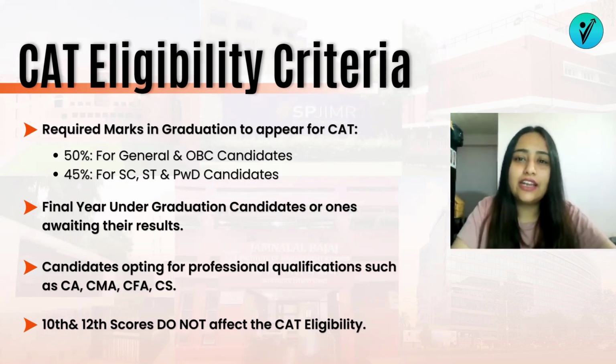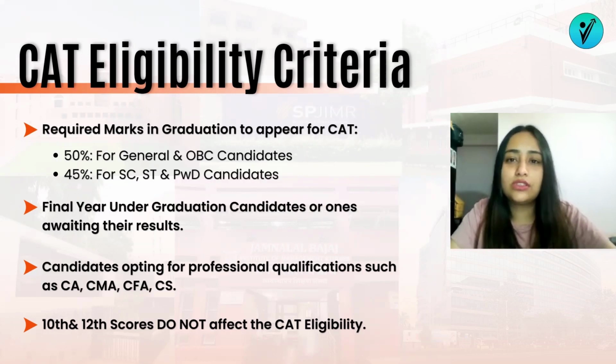There are certain candidates who opt for certain professional courses like CA, CS, CFA. Even those candidates are eligible to apply for CAT. You just need to make sure that you have cleared the exam on the level which is considered equivalent to your graduation. आपकी CAT eligibility में 10th and 12th का score as such आपका eligibility नहीं affect करता है, so you do not have to worry if you have preferably low scores in your class 10th and 12th.